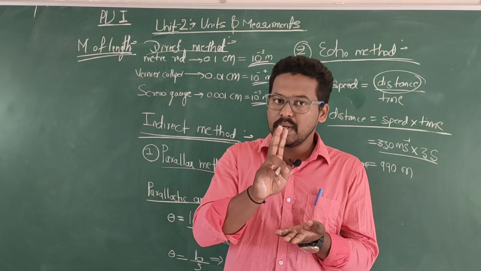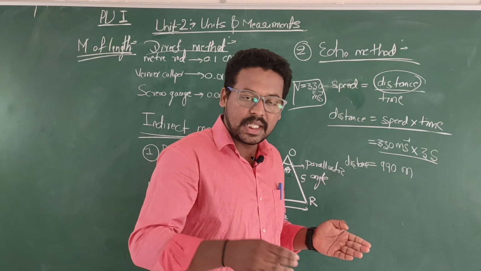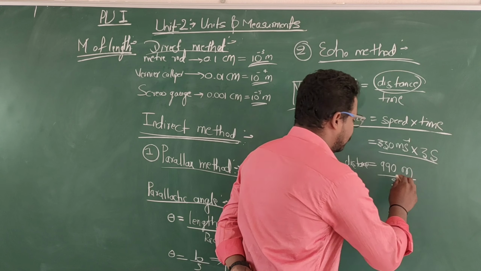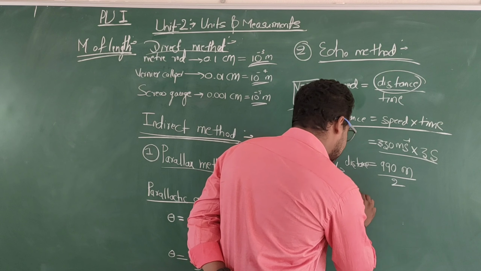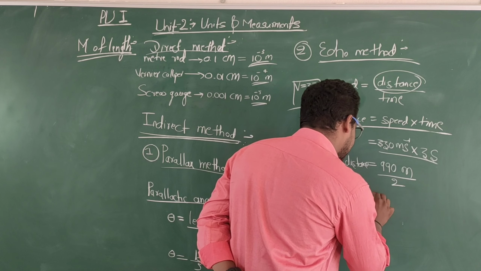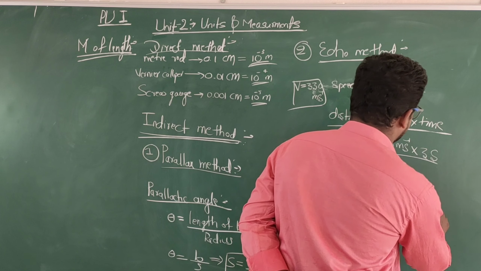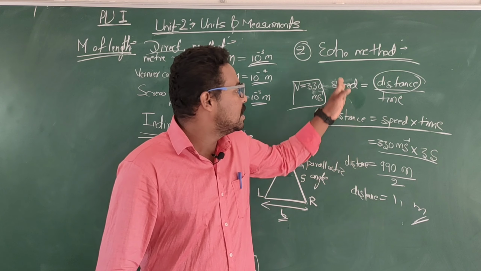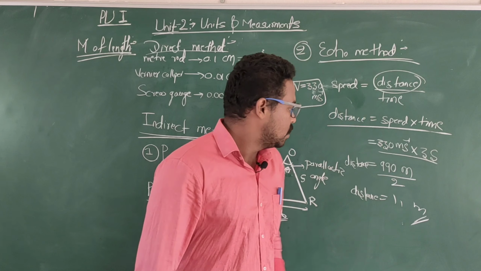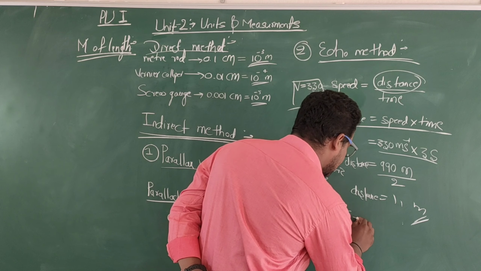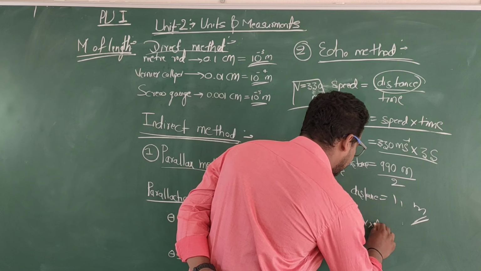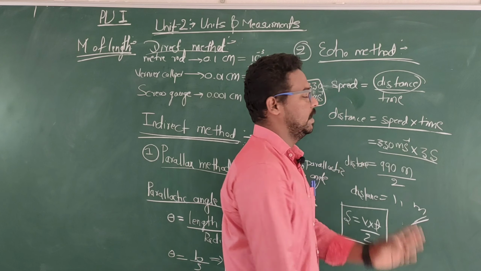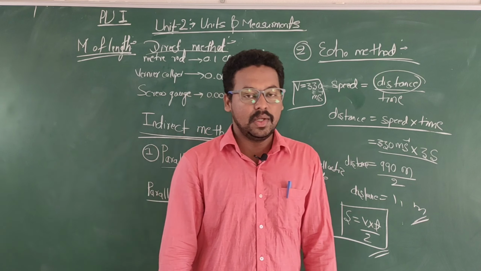So we want to divide it by 2, and we get the distance in meters. This is also an indirect method, called the echo method. So distance is equal to velocity into time by 2. This is the formula we are using in the echo method.